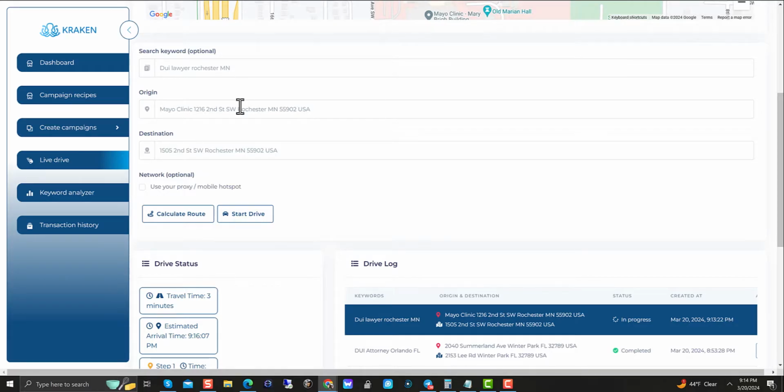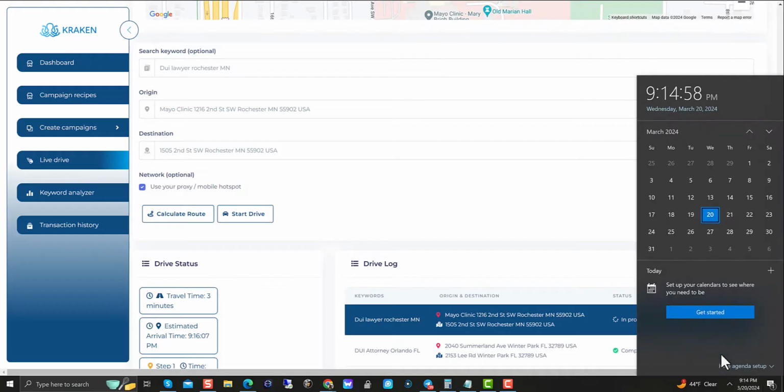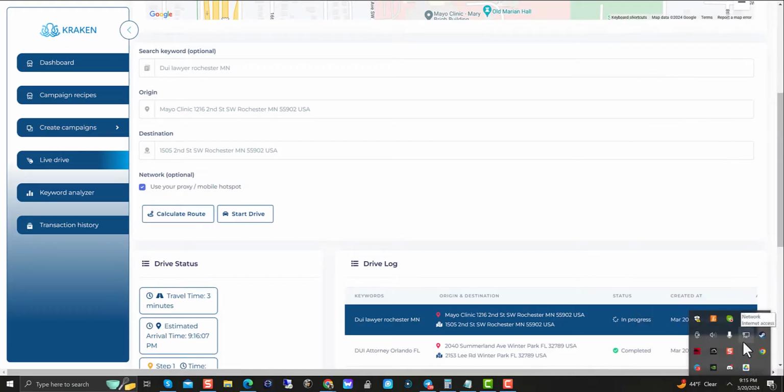Okay, so now let's say that I went down here to my, and I'm not going to go down to it because it would reveal my Wi-Fi information. But let's say that I went down on my laptop or my desktop computer, if you have wireless on your desktop, and you wanted to use your own hotspot. The way that you would do this is you would say, use your proxy/mobile hotspot. So you would want to go down and go to your internet, and then connect to your hotspot on your phone.